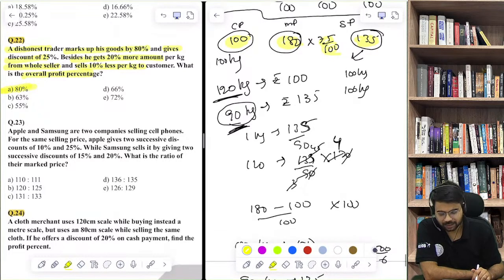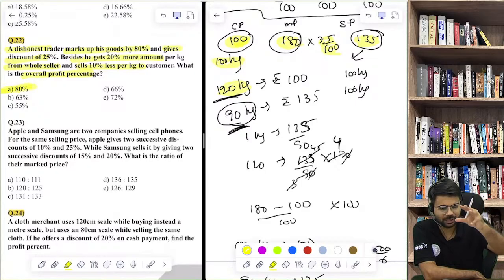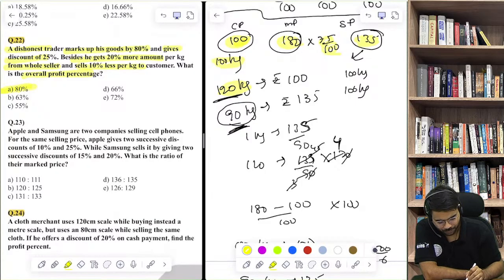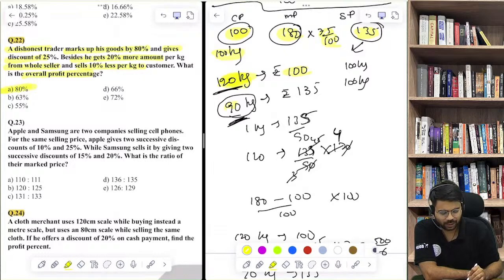But he has done cheating at the time of buying also, at the time of selling also. So at the time of purchase, he purchased 20% extra. तो यहाँ पे एक चीज मैंने अज्यूम ये करा है that I have assumed that 100 kg is costing 100 rupees. 1 kg cost is 1 rupee. That is my assumption in this question. Now 120 kg he has bought for 100 rupees. He has bought 20% extra. And while selling, he has sold 10% less. So 100 minus 10%, 90 kg. And the selling price is 135.